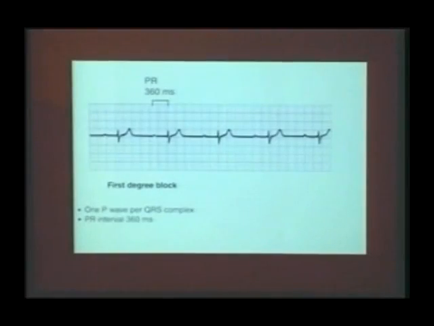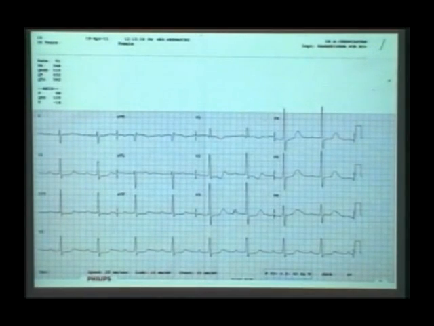But the importance is when it is associated with, what is this? Right bundle branch block. So whenever the PR interval is associated with what two things? Right bundle branch block or left anterofascicular block. I told you how to diagnose a trifascicular block: right bundle branch block, fascicular block plus prolonged PR interval. So whenever the PR interval is prolonged in the presence of a bundle branch block, it indicates an advanced conduction system disorder. You must be careful. So this is the importance of first degree atrioventricular block.